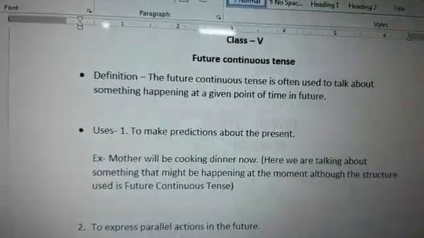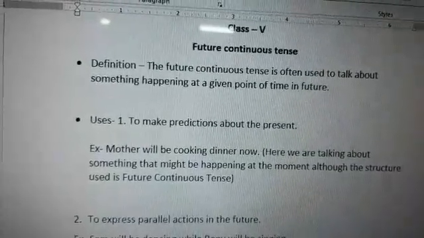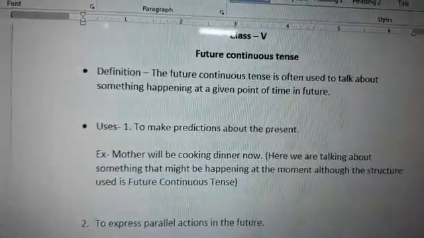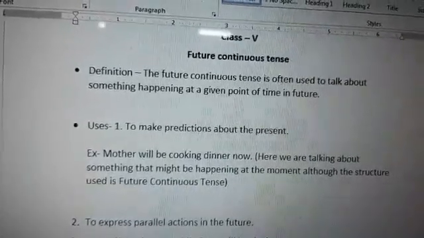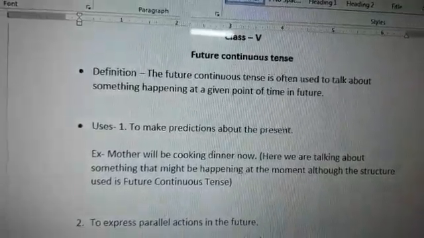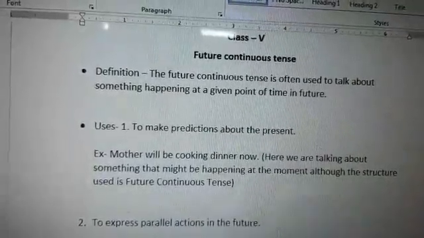Definition. The future continuous tense is often used to talk about something happening at a given point of time in future. So it tells us about an action that is about to happen or going to be held at a given point of time in future.